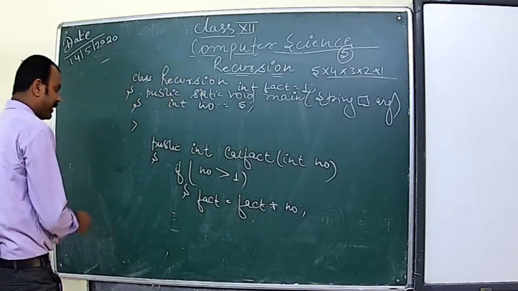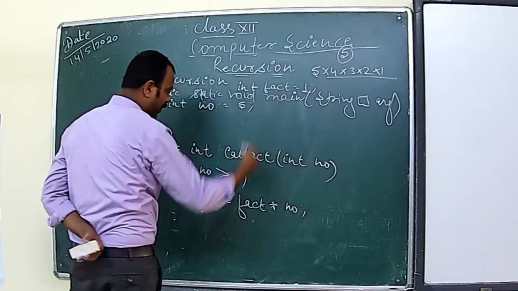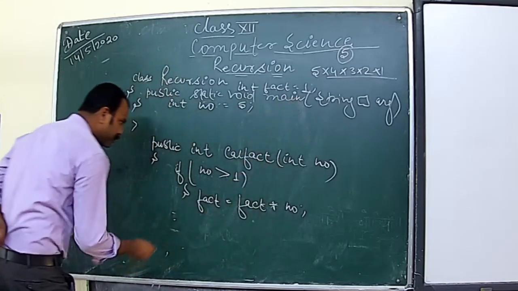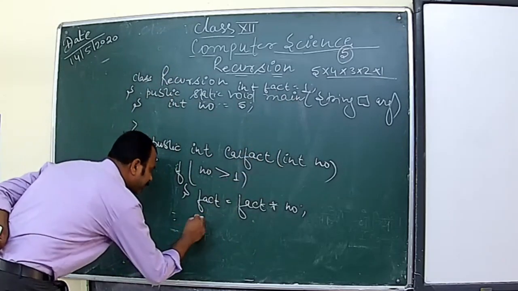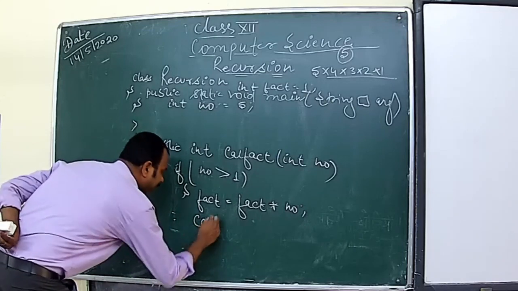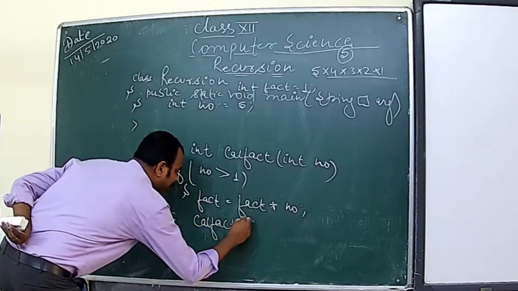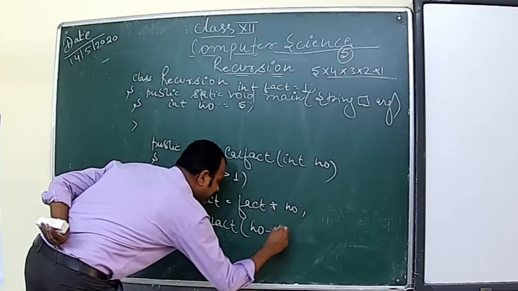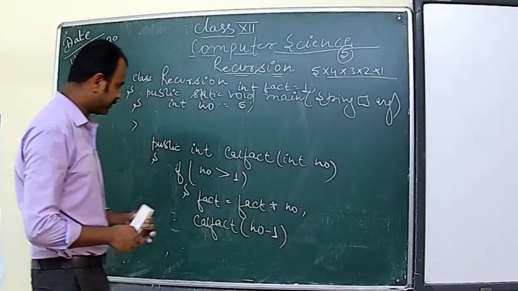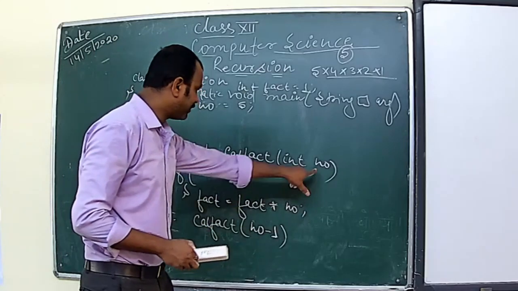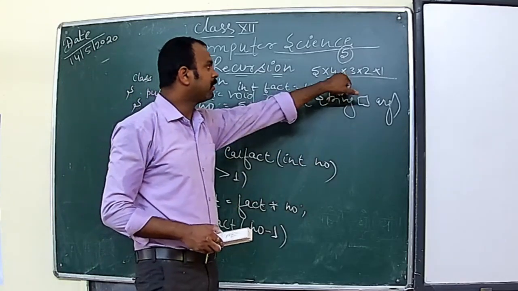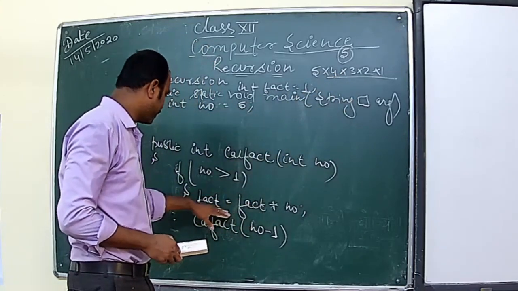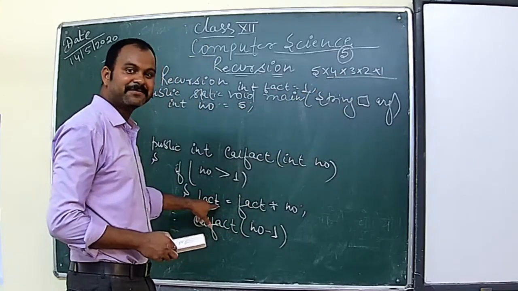Okay. And after that, after giving the condition, we calculate it and we need to call itself also. So we will write calfact, this number will be decremented by 1, because next time this number should go, okay, because at beginning it is 5.